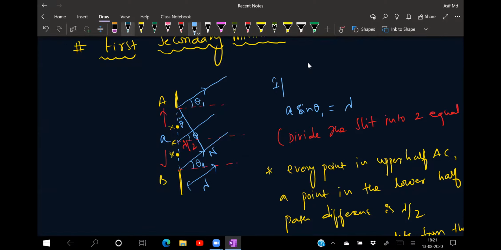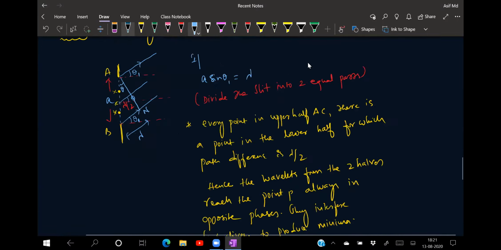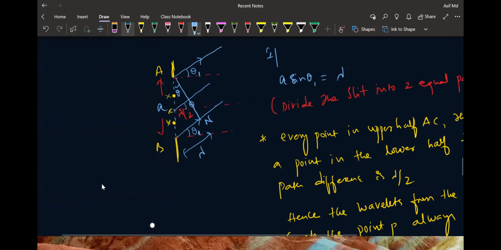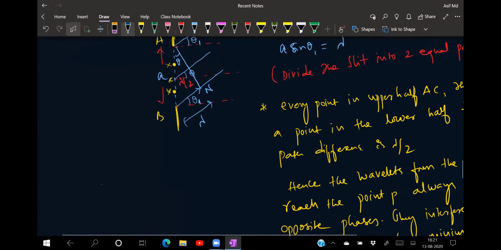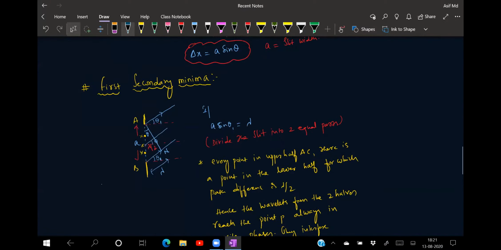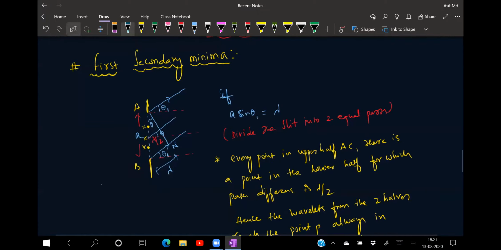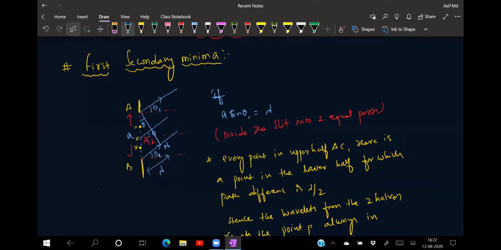That means in between A and C, there is one more part which is again going in the same phase difference. That is the reason I'm telling you right now. If I'm taking that one as lambda by 2, because lambda by 2 is a little more convenient for me. So that is the reason I'm writing it here right now. If a sin theta 1 is equal to lambda, that means divide the slit into two equal parts.